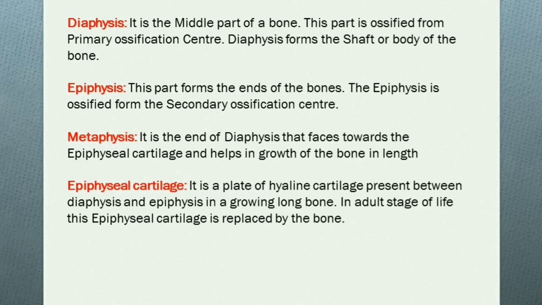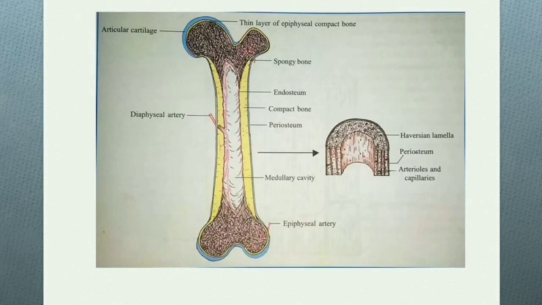Next is the epiphyseal cartilage. It is a plate of hyaline cartilage present between diaphysis and epiphysis in a growing long bone. In adult stage of life, this epiphyseal cartilage is replaced by the bone. As you can see in this picture, the epiphysis, diaphysis, metaphysis and epiphyseal cartilage are shown.